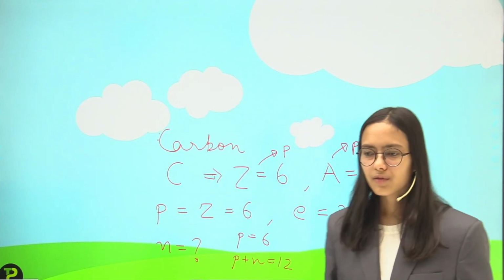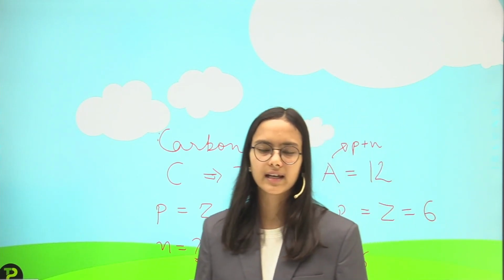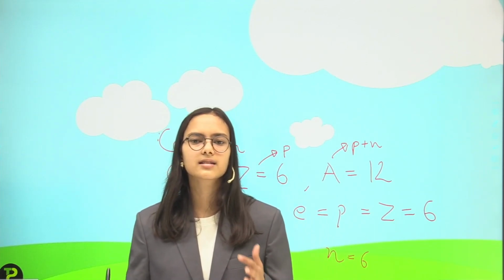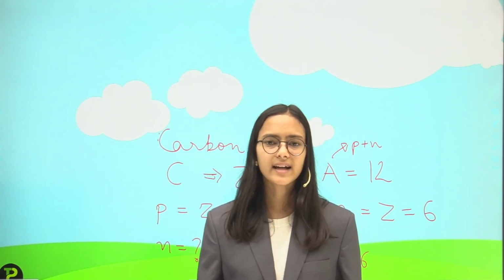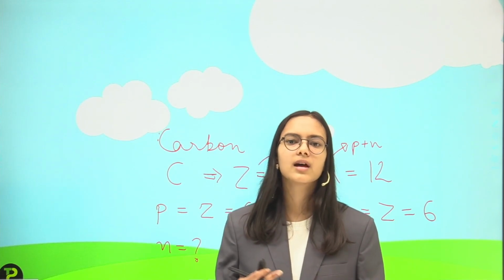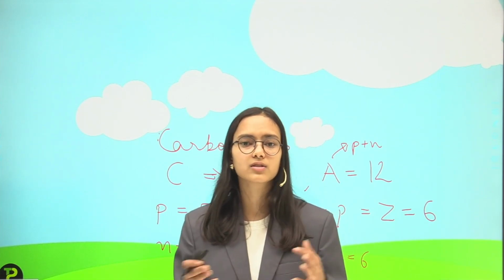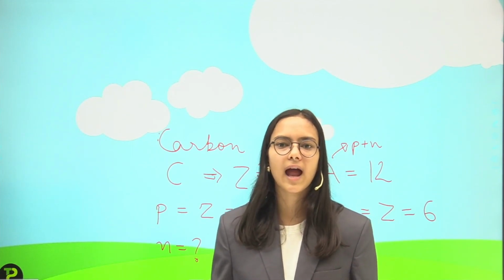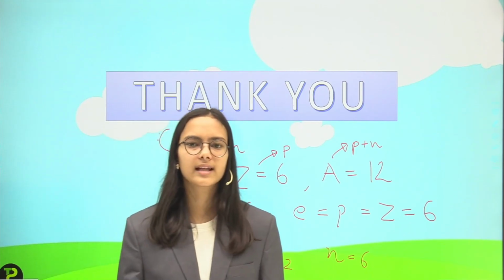So with this, let us just conclude what we have studied till now. First of all, we had discussed matter. Matter has 3 states and they have different properties. We have discussed their examples, and we have discussed atoms and then subatomic particles. How are atoms made up of those subatomic particles? We have discussed 2 theories, Dalton atomic theory and modern atomic theory. Then we have discussed the atomic number and the mass number, and we have calculated these kinds of questions with that.